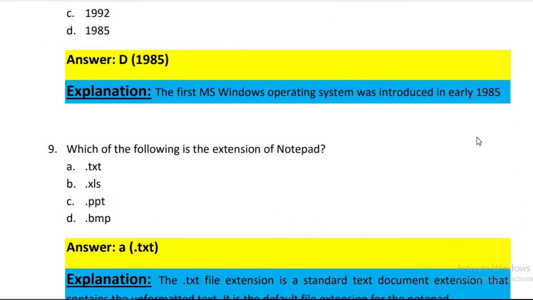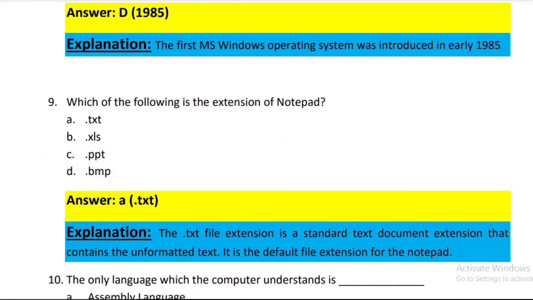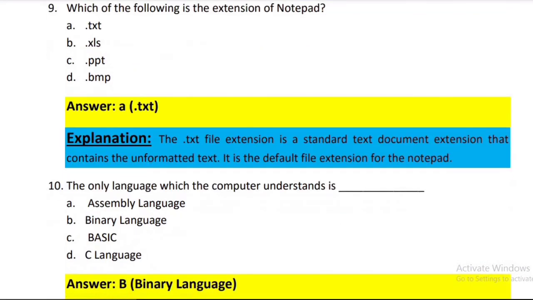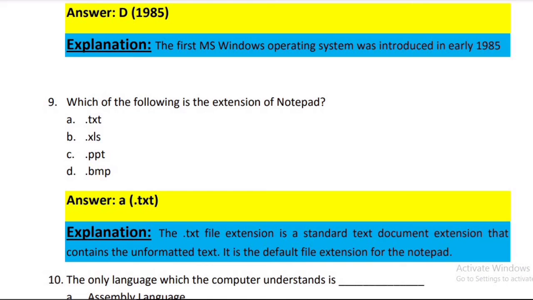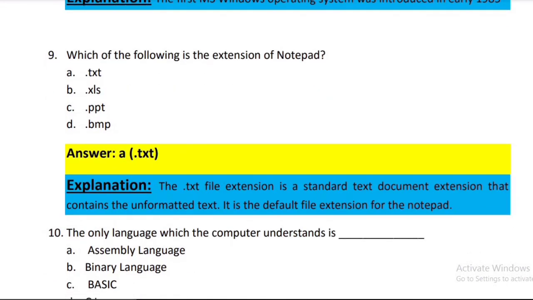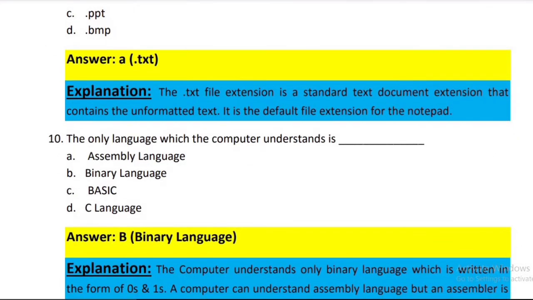All right. And in number 9, the question is, which of the following is the extension of Notepad? There are four options: .txt, .xls, .ppt, .bmp. And the correct answer of this question is answer option number A. The .txt file extension is a standard text document extension that contains the unformatted text. It is the default file extension for the Notepad.